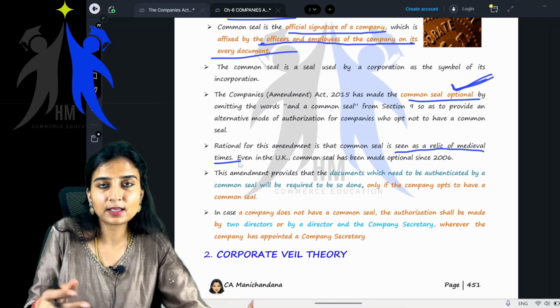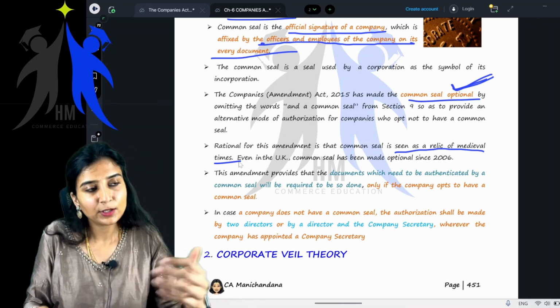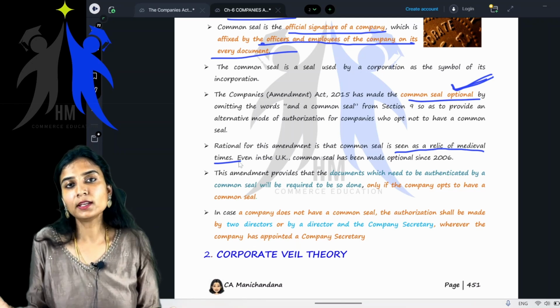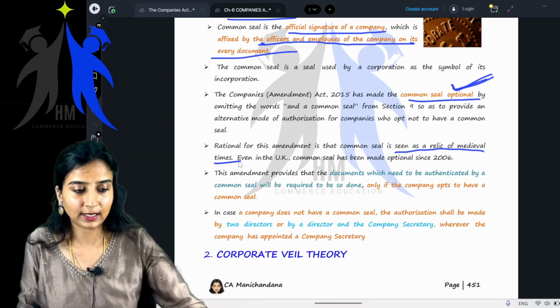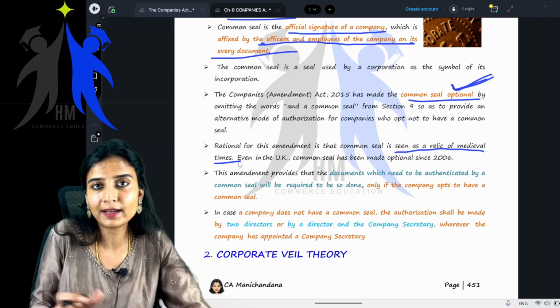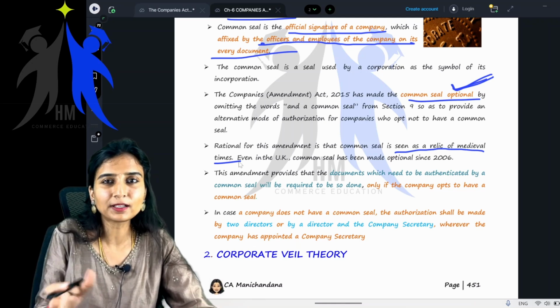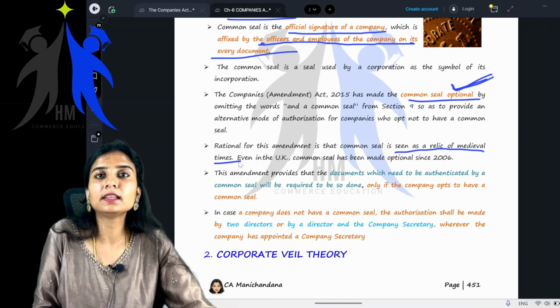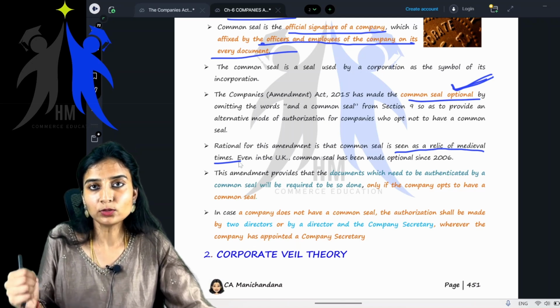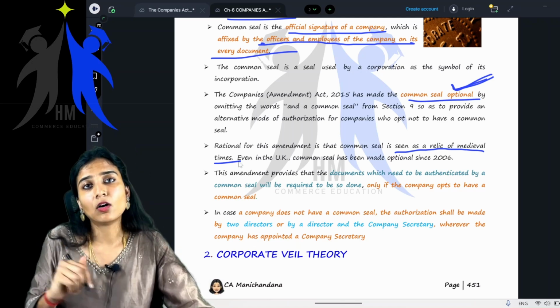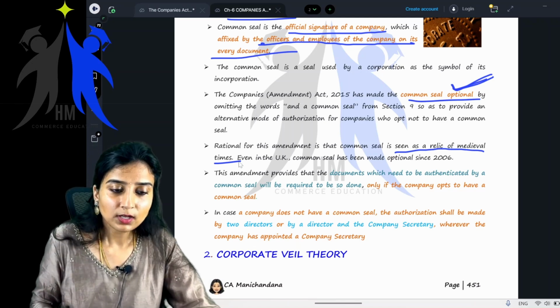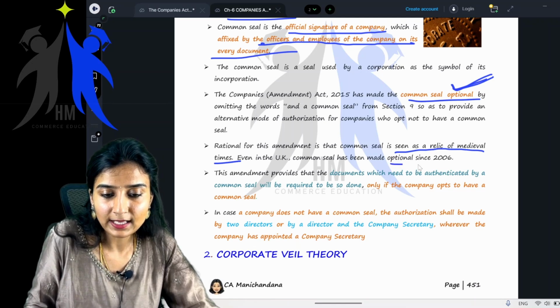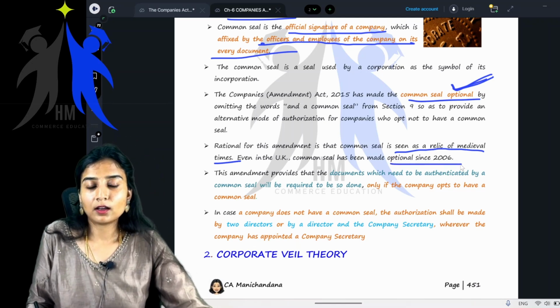That's the reason this amendment has come up. You can either use a common seal, or you can allow your directors to authenticate the document. Basically, they wanted to remove it, but it's made optional. It's left to the option of the company either to choose to use a common seal or allow their directors to sign. Even in the UK, the common seal has been optional since 2006.